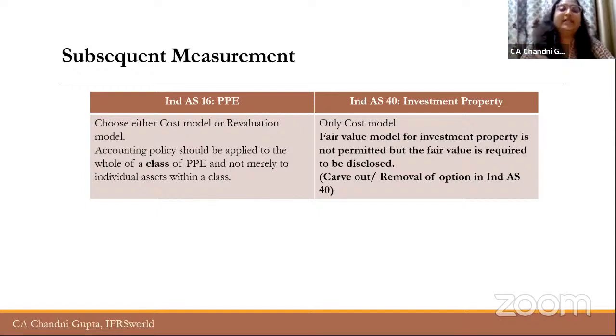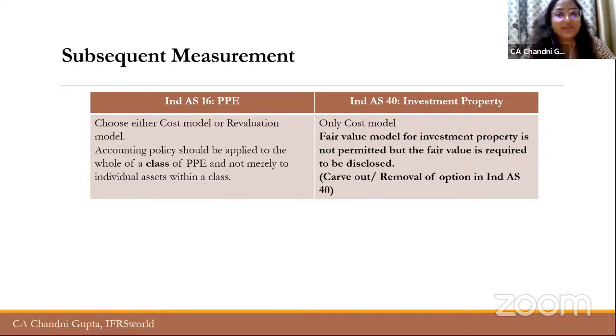Now, on the other hand, in case of investment property, Ind AS 40 says that for subsequent measurement, the companies are allowed to apply only cost model. So this is a particular carve out from IAS 40, because Ind AS 40 is drawn from IAS 40, which is an international accounting standard. In IAS 40, there are two options given: cost model and fair value model.